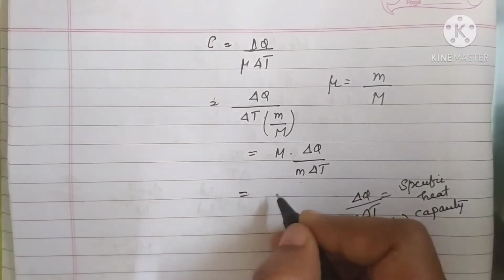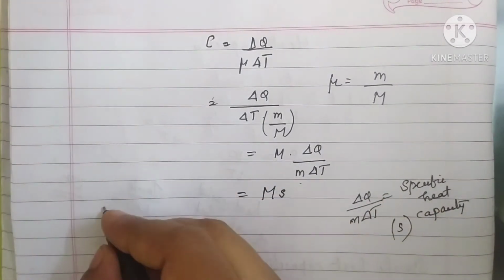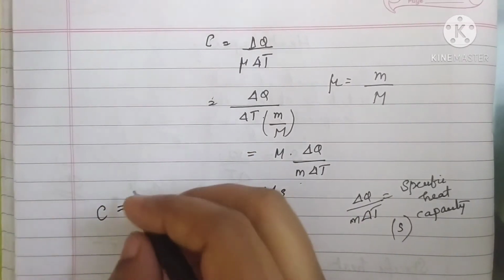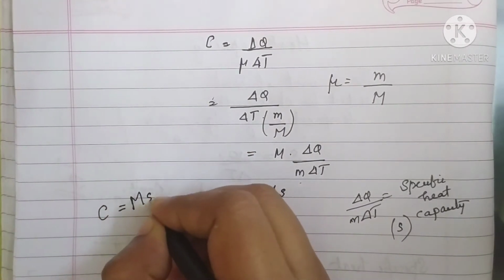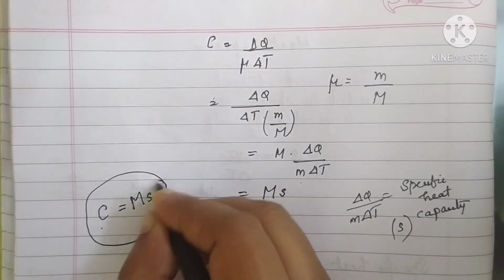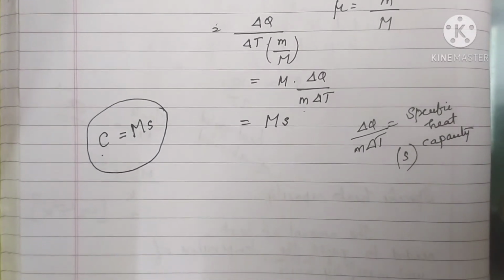So you can write here capital M into s. That is the relation between the specific heat and molar specific heat capacity: C is equal to M into S.